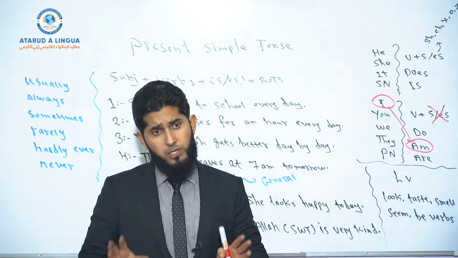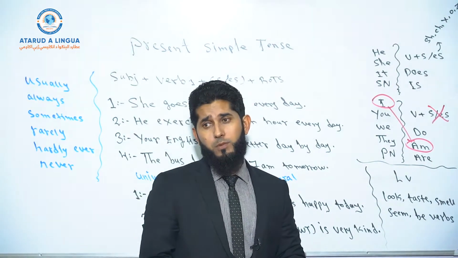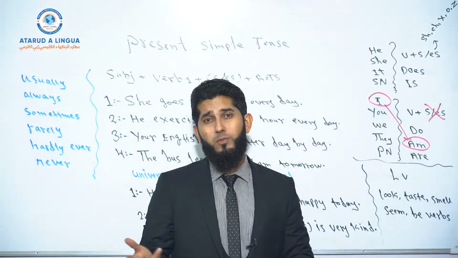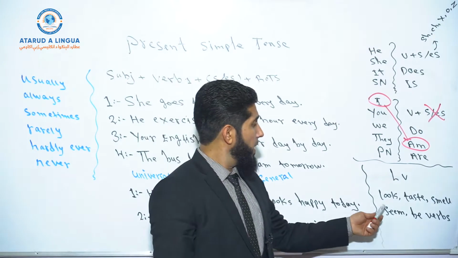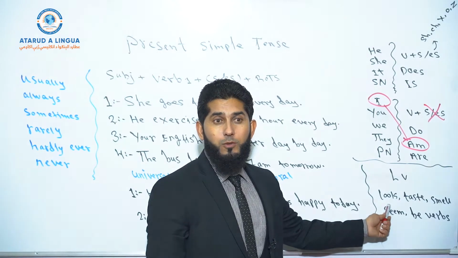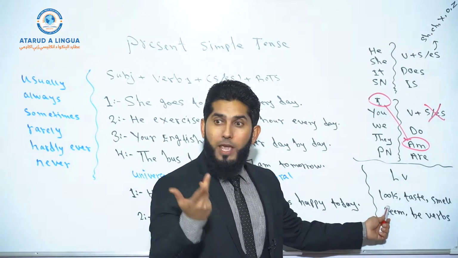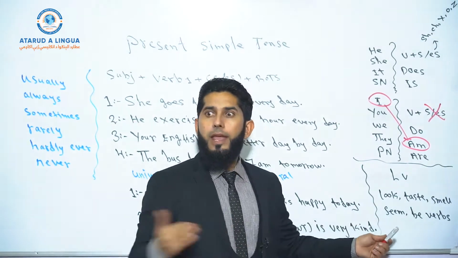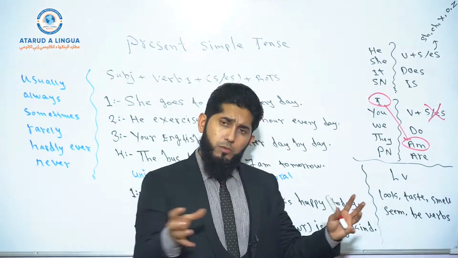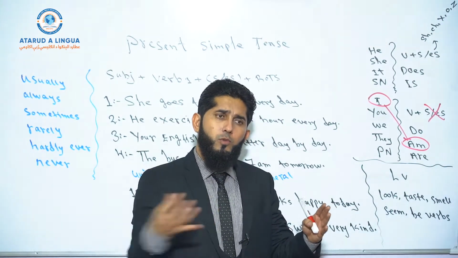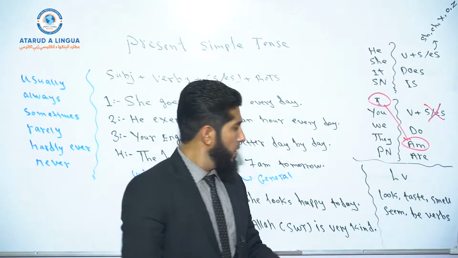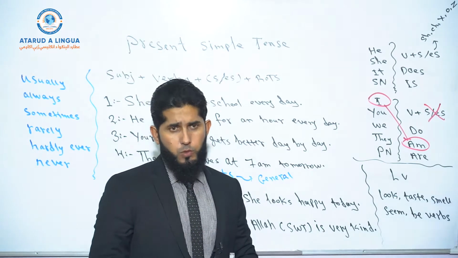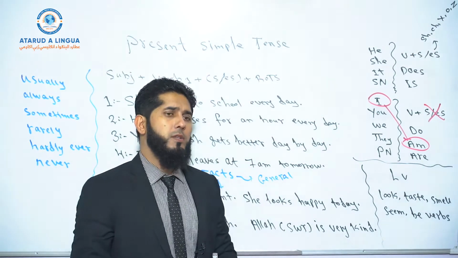They don't show any actions unless they are used as action verbs. And again, they can be used as action verbs too, but when they are followed by a noun, when they are followed by objects. So now, for example, he looks happy, he looks angry, these are all adjectives. He looks wealthy, he looks healthy, he looks handsome, she looks beautiful, right? So these are all adjectives. And linking verbs link these adjectives with the subjects to show the condition of the subject. Okay, so these are all linking verbs. To be verbs are all linking verbs, as in are in simple present tense. Okay, and was, were in simple past tense. So to be verbs are also linking verbs.